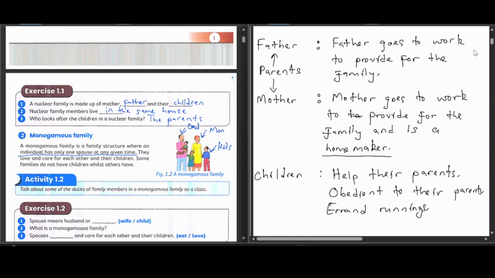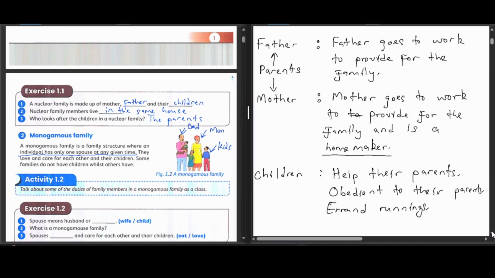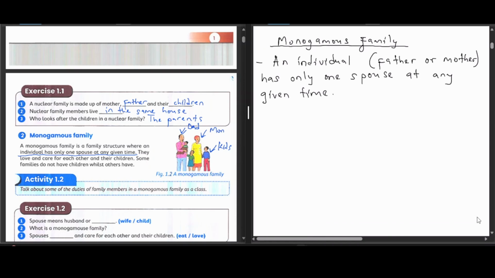Because a monogamous family is only going to have one father, one mother, then children or no children. So the father is still going to be the provider of the family, going to work so that he provides to the family financially. The mother is still going to be a homemaker and also a provider to the family. Children are also going to obey their parents, help their parents, and do errand running. So nothing has actually changed much here. You also can add other things dependent on your family.